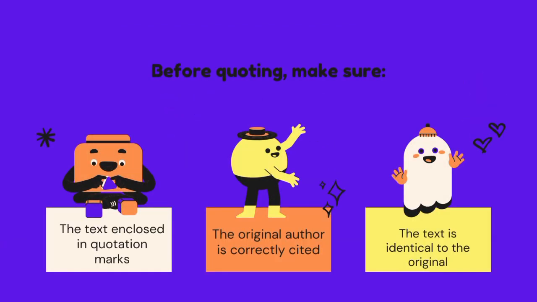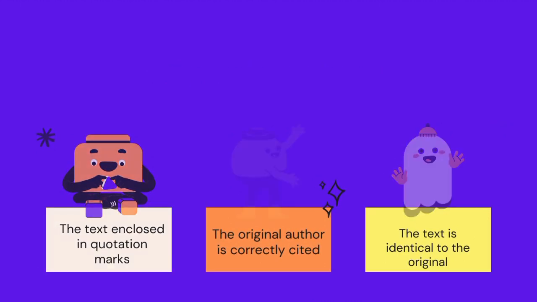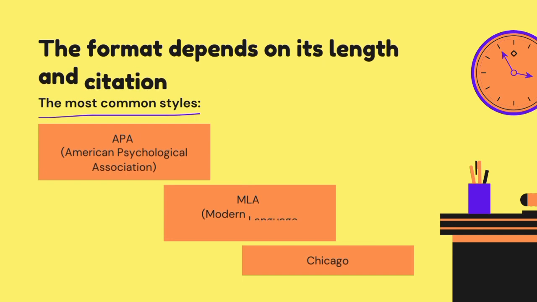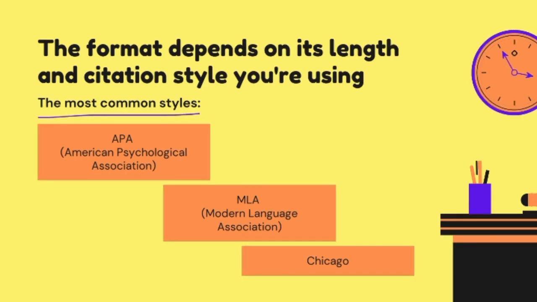Before quoting, we have to make sure, first, the quoted text is enclosed in quotation marks or formatted as a block quote. The second, the original author is correctly cited. And the third is the text is identical to the original. The format of a quote depends on its length and on which citation style you are using.